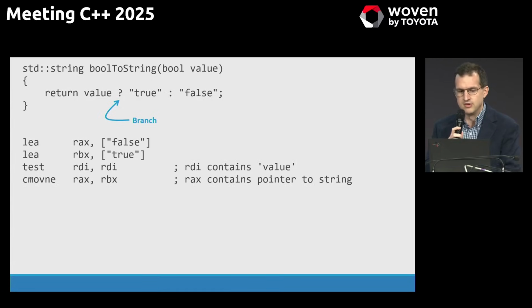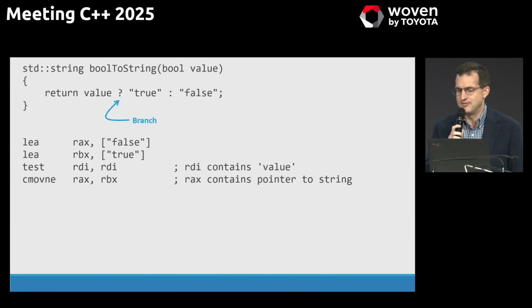So first, it needs a pointer to the string. So we can load the address of the string true into RAX, and then we can load the address of the string false into RBX, and then we test the value, and we use this handy cmove instruction to conditionally select the right pointer based on the value. Cmove is a conditional operation, but it's not a branch, so that's kind of cool. So there's no problem here.